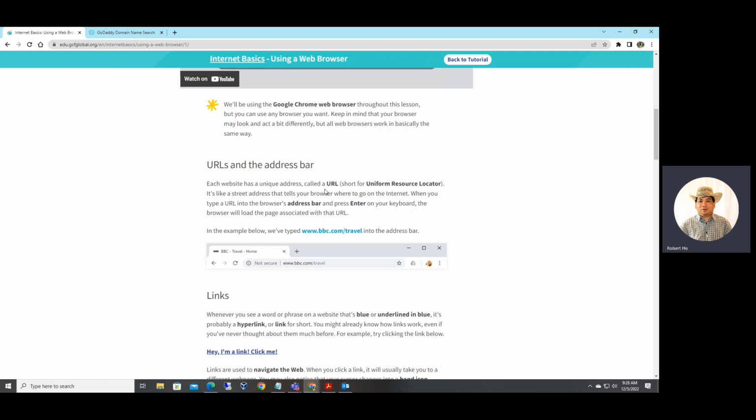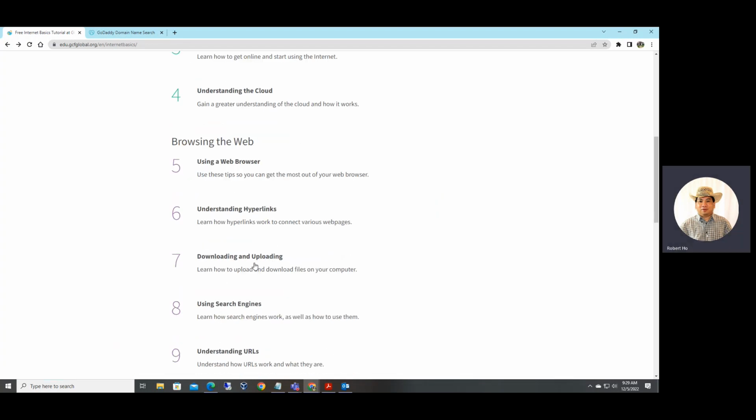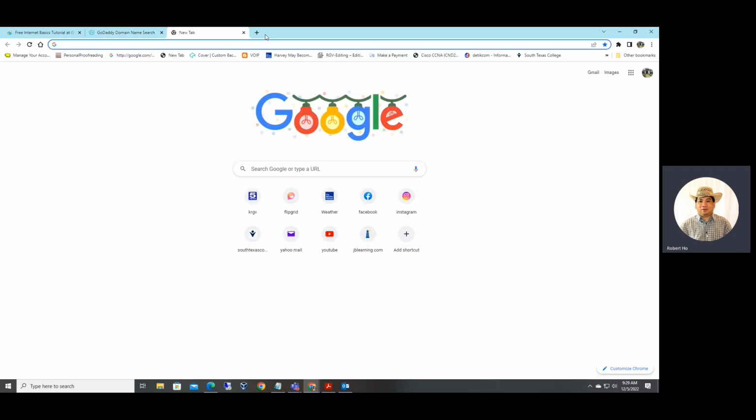What is URL? Make sure you know URL, right? URL stands for Uniform Resource Locator. Okay, what else we need to have here, right? Browser, hyperlink, right? The concept of downloading and uploading, right? Download means when user downloads file from the server to the local computer. Upload is from the local to the server. Okay. Let me show you how to check the speed of the internet.